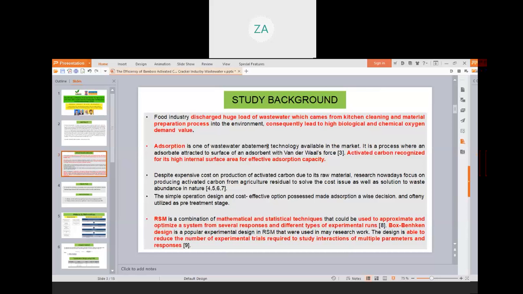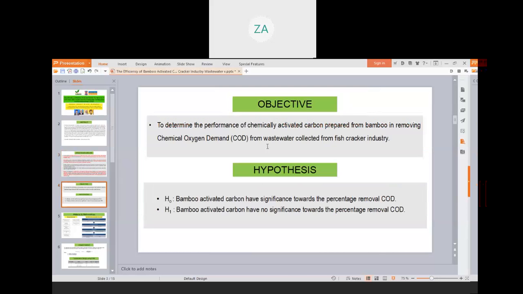RSM is a combination of mathematical and statistical techniques that could be used to approximate and optimize a system from several responses and different types of experimental runs. In this study, Box-Behnken design was used, and it is a popular experimental design as the design is able to reduce the number of experimental trials required to study the interaction of multiple parameters and responses. So the objective of the study is to determine the performance of chemical activated carbon prepared from bamboo in removing the COD, chemical oxygen demand, from wastewater collected from the fish cracker industry.